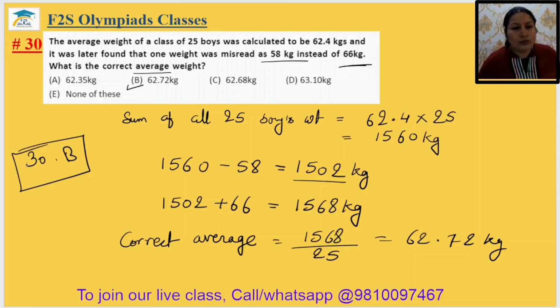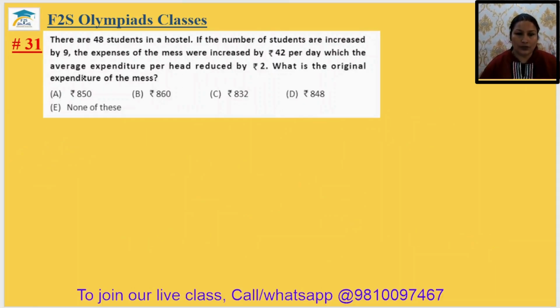ठीक है. Come to question number 31. There are 48 students in a hostel. If the number of students are increased by 9, the expenses of the mess were increased by 42 per day, while the average expenditure per head reduced by rupees 2. So what is the original expenditure of the mess? So suppose the original expenditure is X.